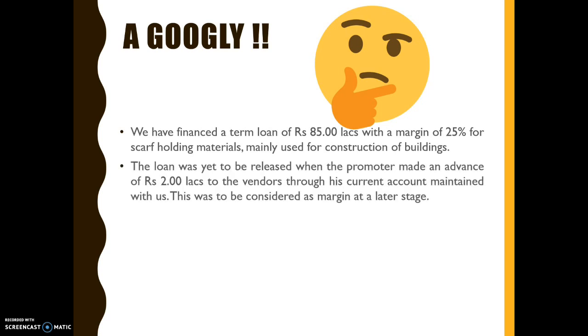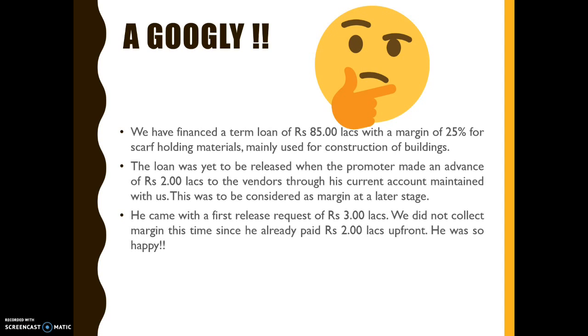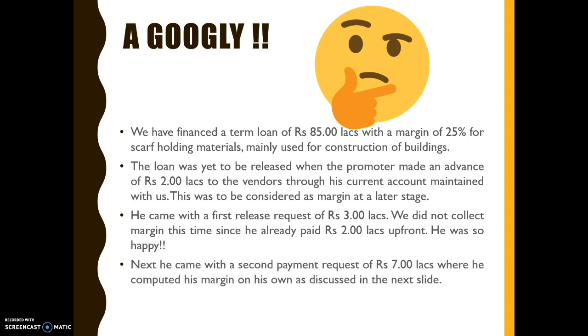construction of buildings. The loan was yet to be released when the promoter made an advance of 2 lakhs to the vendor through his current account maintained with us. This was to be considered as margin at a later stage. He came with a first release request of 3 lakhs. We did not collect margin this time since he already paid 2 lakhs upfront. He was so happy. Next, he came with a second payment request of 7 lakhs, where he computed his margin all on his own, as discussed in the next slide.